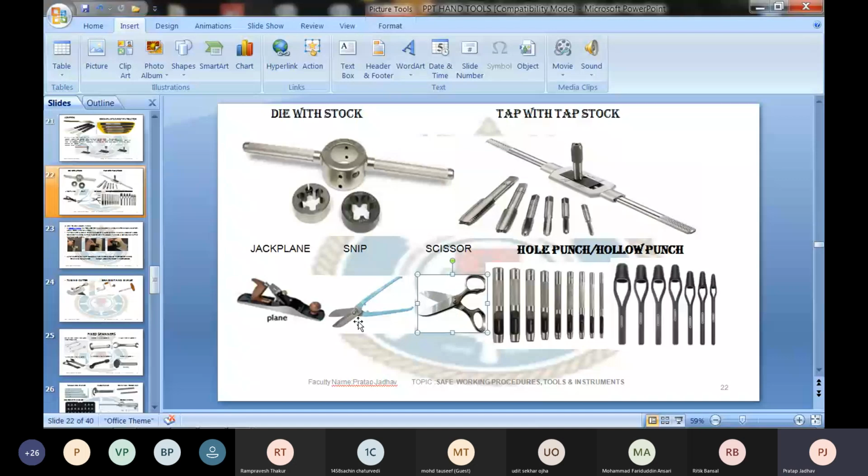But the same way, if you look into the snip, the cutting arms are smaller and the power arms larger, because the snips are used to cut hard material, like asbestos, Teflon, or thin metal sheets. And here you require more power. That is why the power arms, effort arms are longer than cutting arms. This is what you call the snip, and this is what you call the scissor. Tools we are using while cutting the gasket.